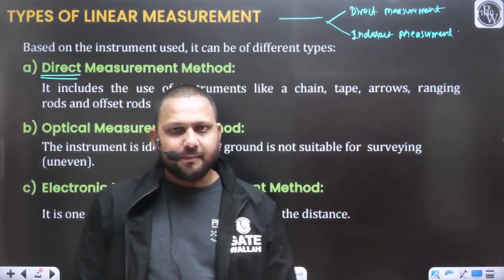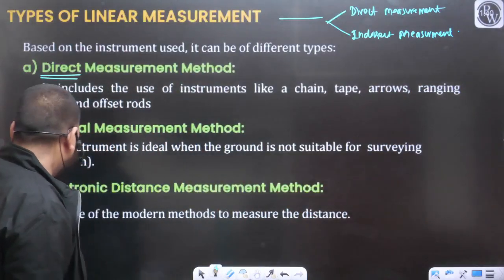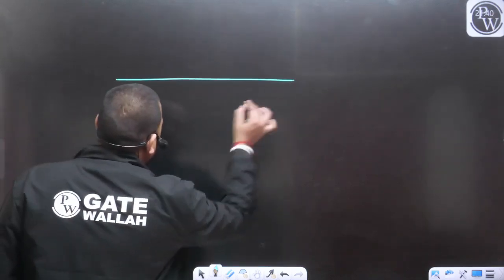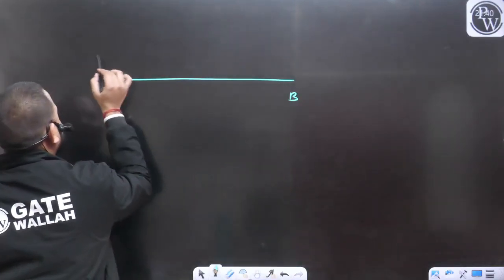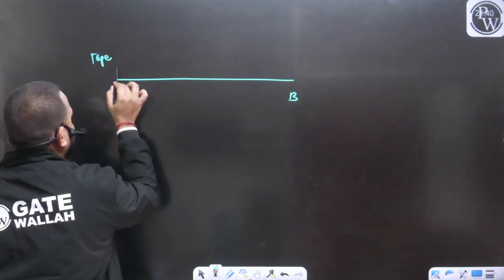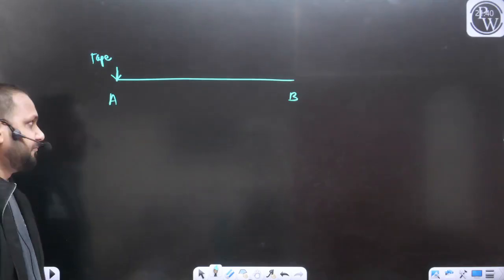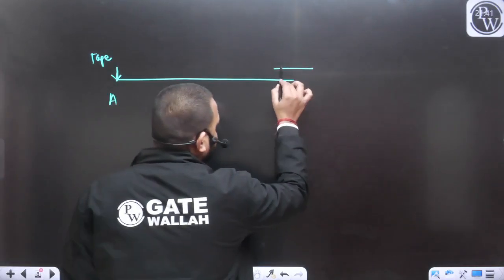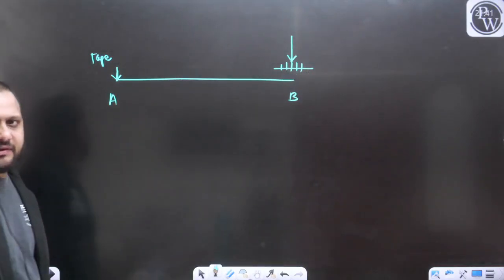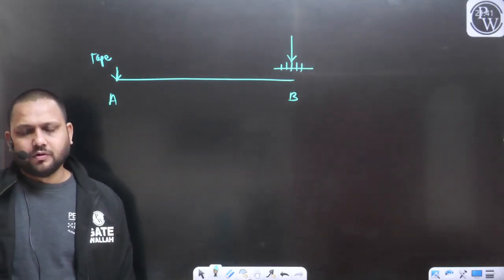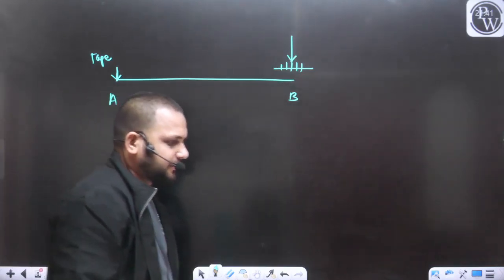So let's take an example. Then we will again come back to this slide. What are the various examples? For example, there are two points A and B. Now what can we do? We can use the tape. We will put one end of the tape at point A and start our measurement with the help of the graduations on the tape till point B. We can measure the distance. Yes or no? Simple. With the help of the tape we can measure the distance between the two points.